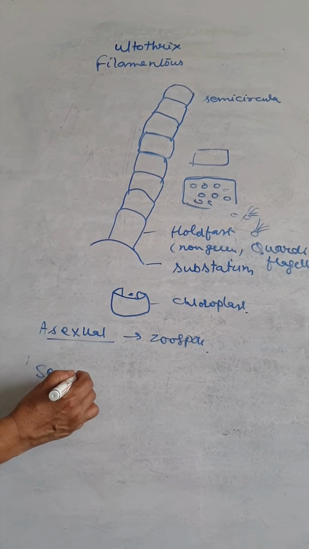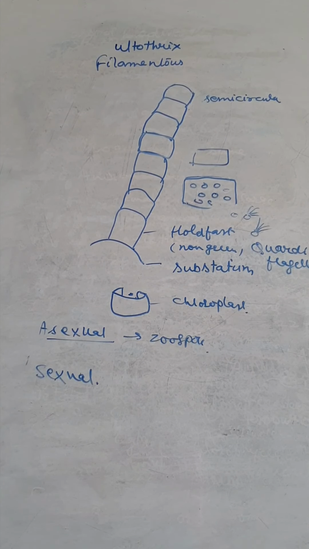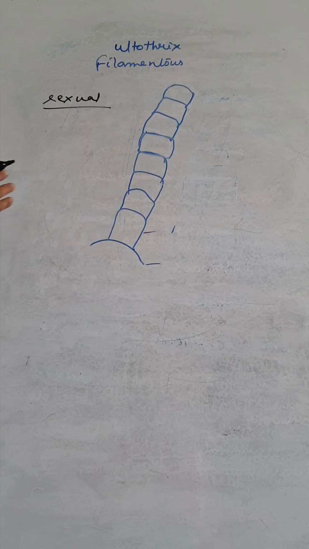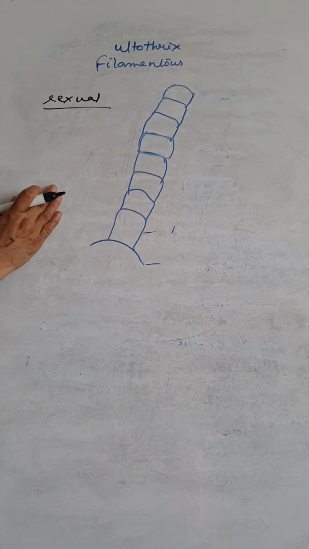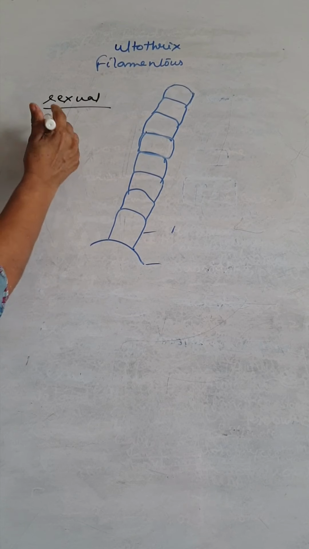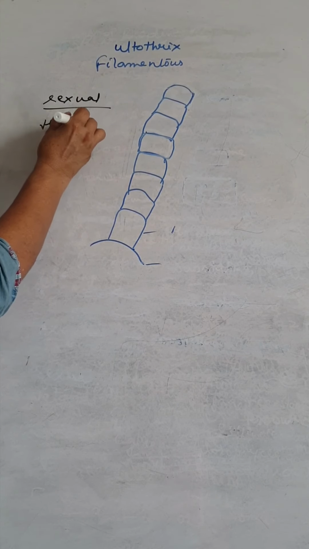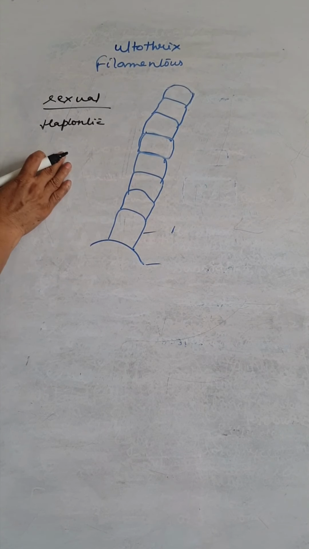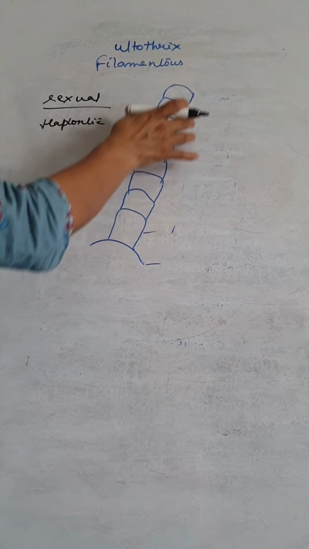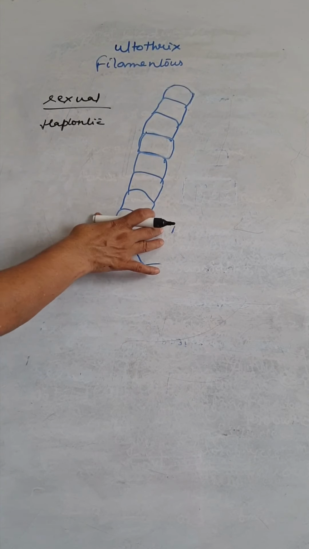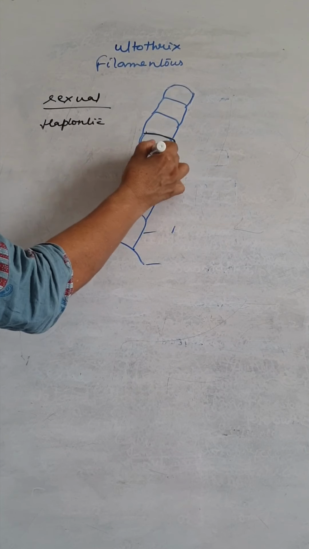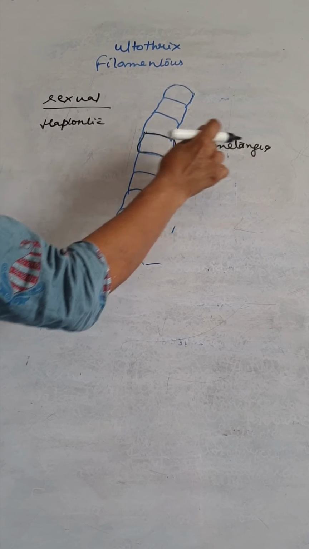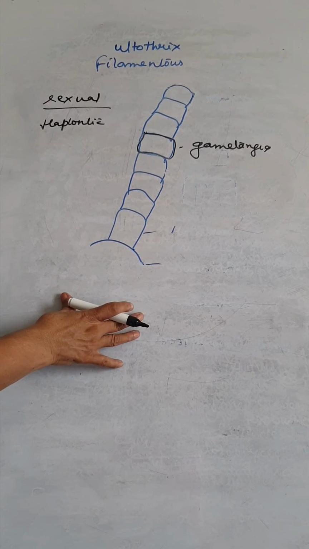Now we discuss the sexual reproduction, which occurs by gamete formation. The life cycle is haplontic. Haplontic means the plant body mostly remains haploid, or N, having half the number of chromosomes. This is the structure of filamentous Ulothrix. Some cells of it act as gametangia, in which the gametes are formed.